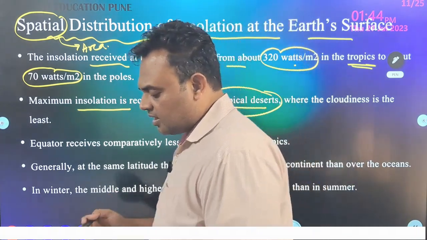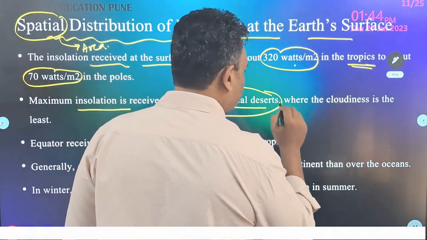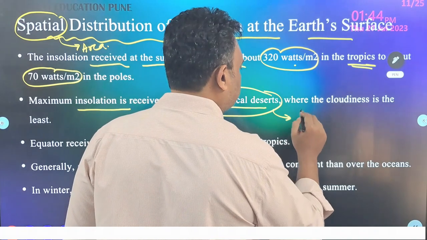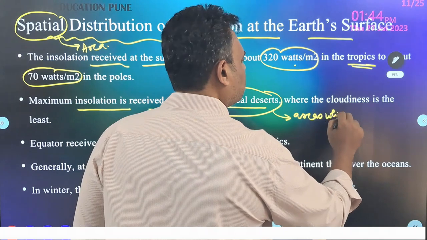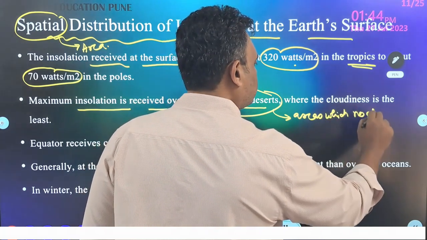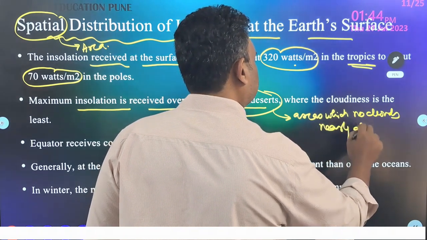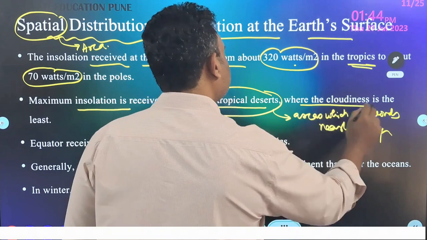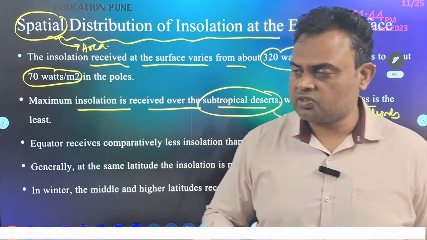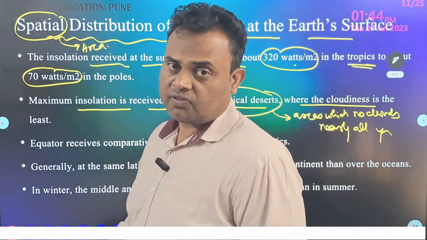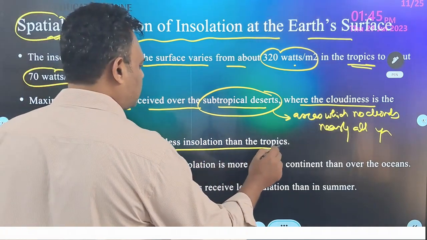Okay, now there are other reasons why subtropical deserts have maximum insolation, but to give you very briefly, you need to understand these are the areas which have no clouds nearly all year. So where cloudiness is least, this is the reason. This is very briefly stated, but there is a specific reason which I will be discussing in further videos. And then we have, equator receives comparatively less insolation than the tropics.